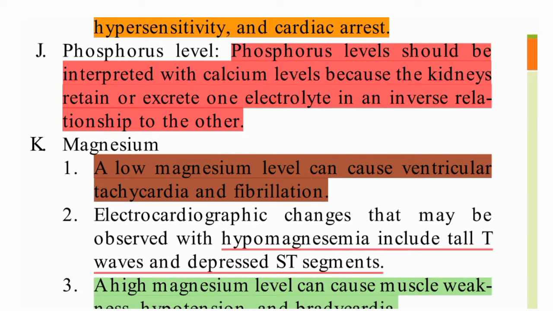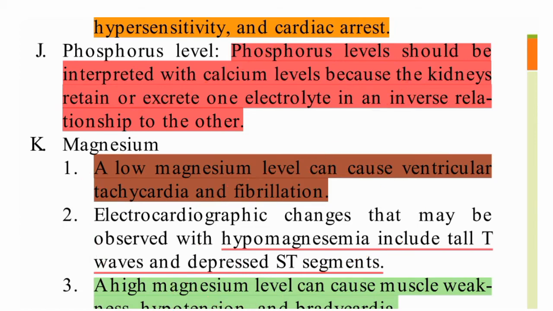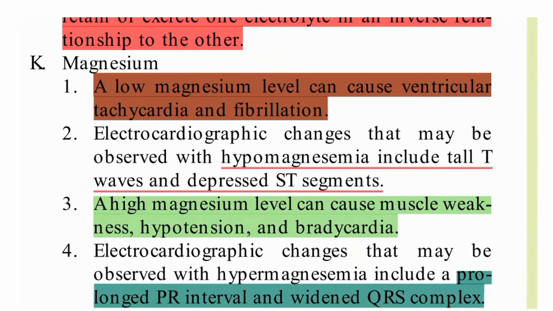One is being released outside, so the other will be more inside. So we need to monitor it with respect to the other, like calcium. Phosphorus always with the calcium.